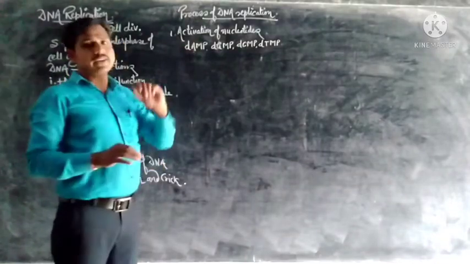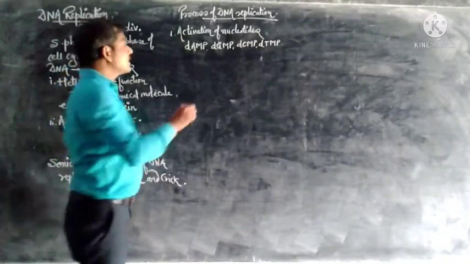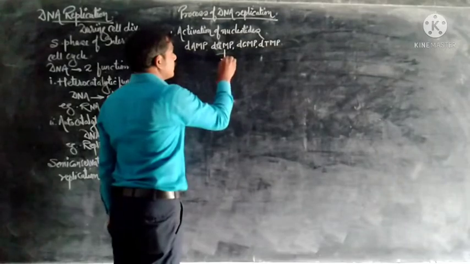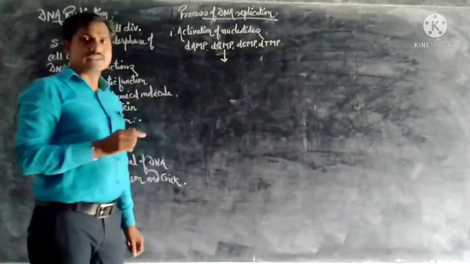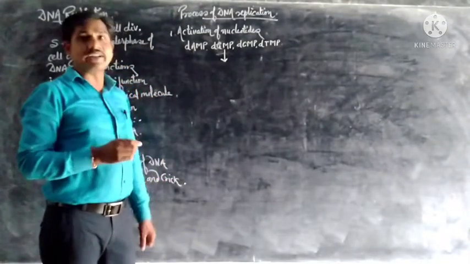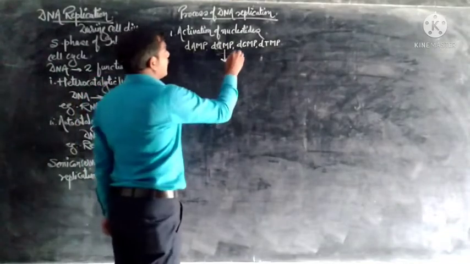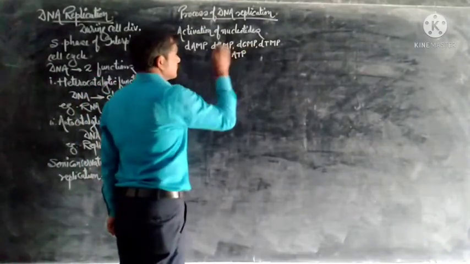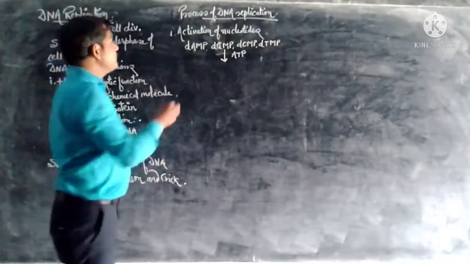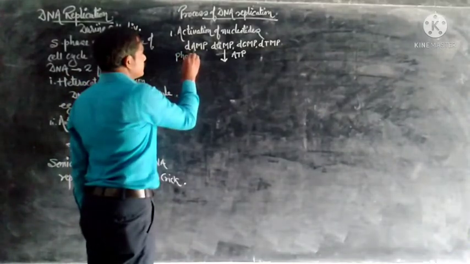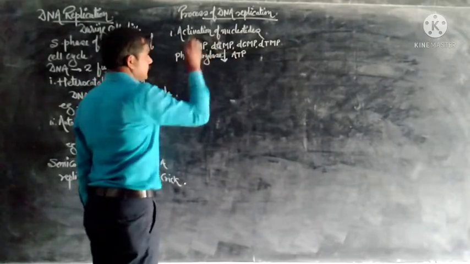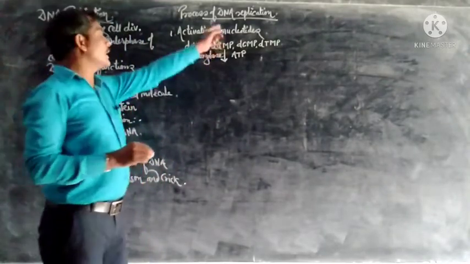Now these nucleotides get activated. The activation is carried out by the ATP molecule with the help of the enzyme phosphorylase.